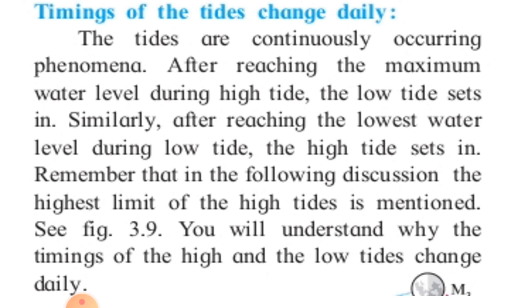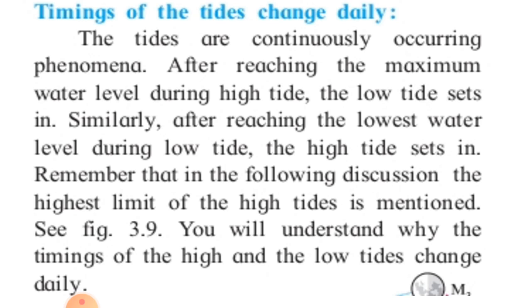Similarly, after reaching the lowest water level during low tide, the high tide sets in. Remember that in the following discussion, the highest limit of the high tide is mentioned. See the figure 3.9. You will understand why the timings of the high and the low tides change daily.